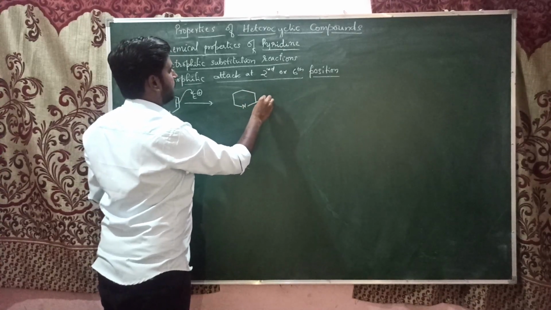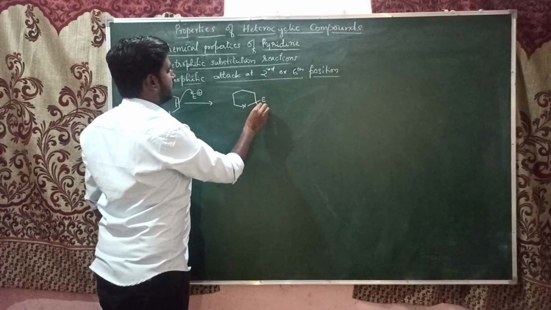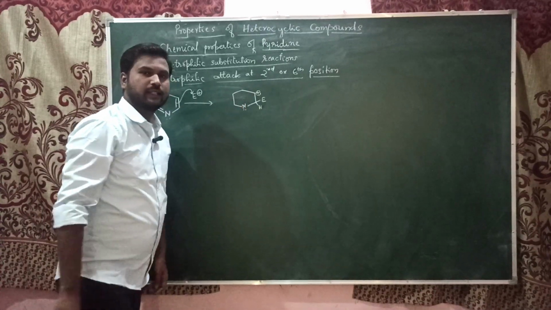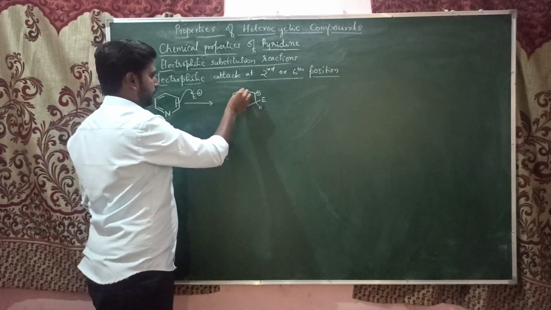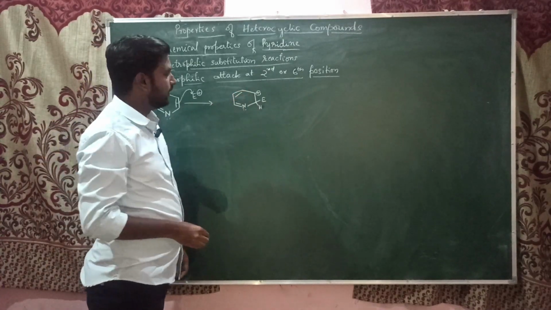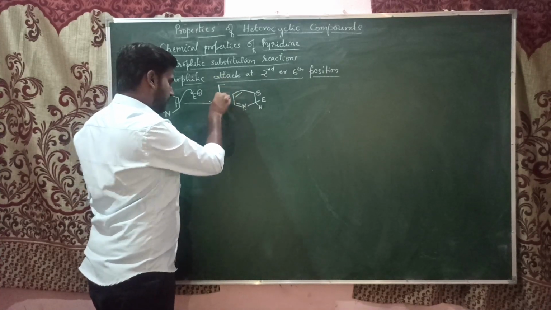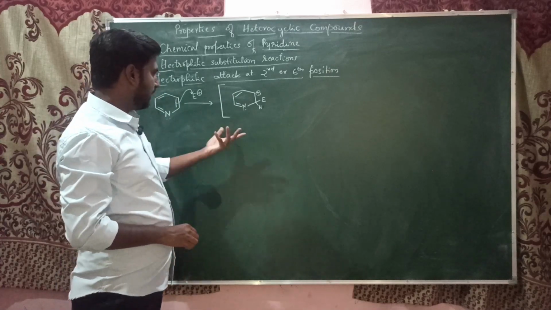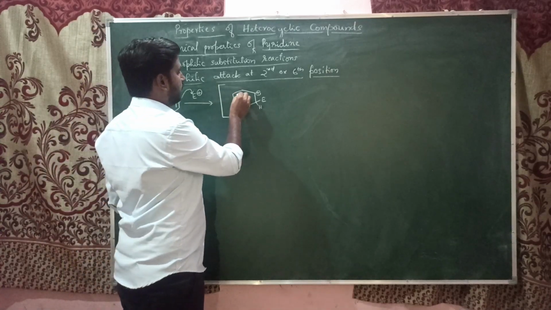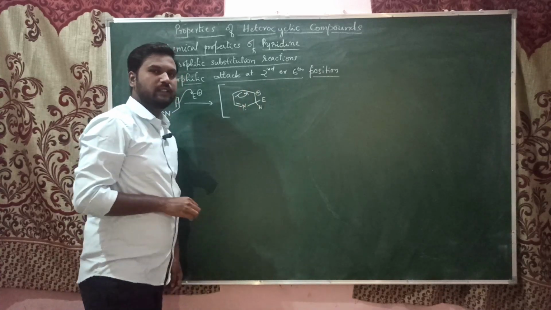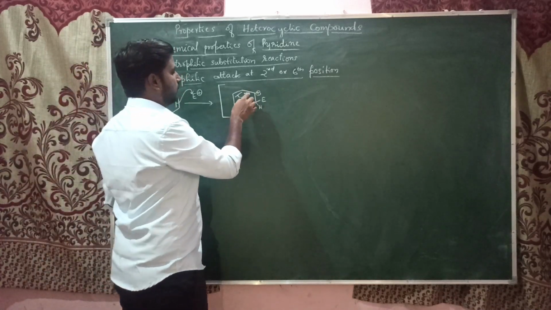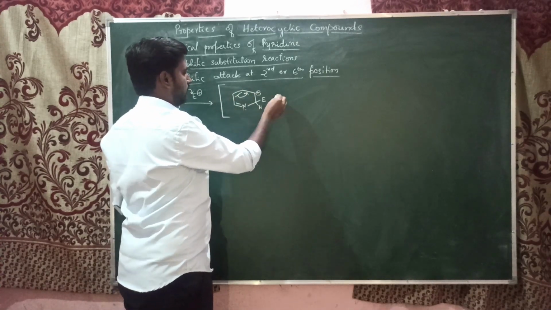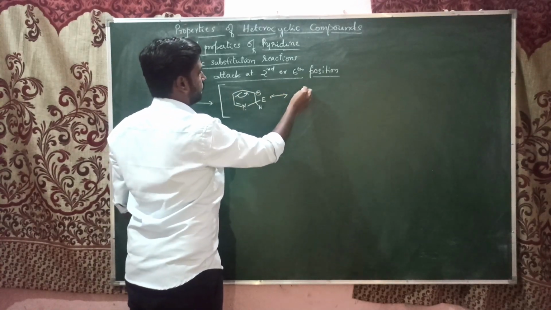This carbocation is an unstable intermediate which can be stabilized by resonance. If you see its resonance structure, the pair of pi electrons will be shifted here, creating a double bond, and the positive charge will shift to the fifth position.